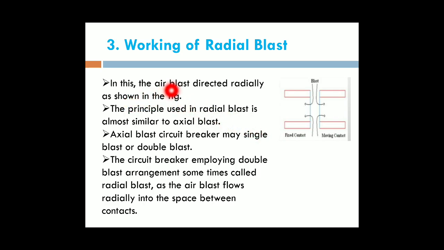In this, the air blast is directed radially as shown in the figure. This is the blasting direction and this is the blasting direction. This is also a blasting direction. In the four directions, we blast the air. Then we quickly reduce the ionized particles in between the fixed and moving contacts. By this reduction of the ionized particles, we easily protect the contacts of the circuit breaker within a very short time.